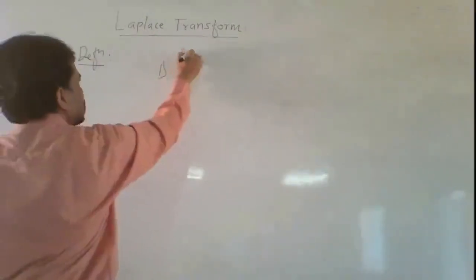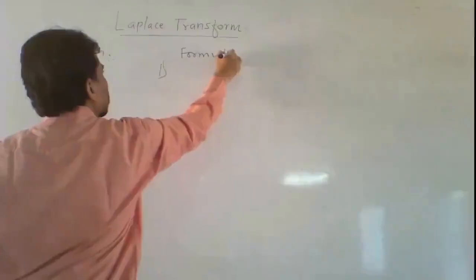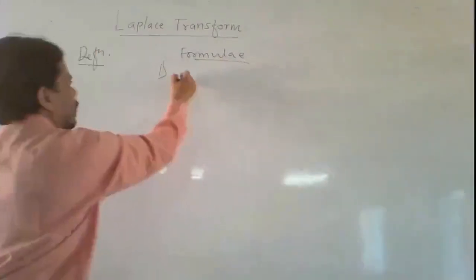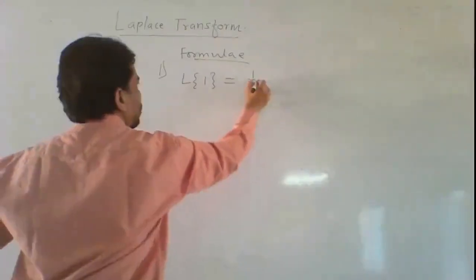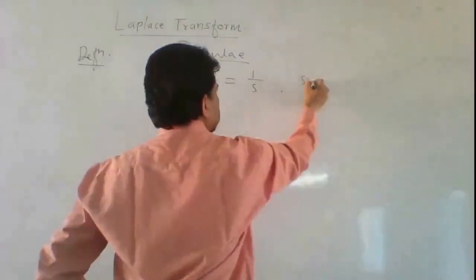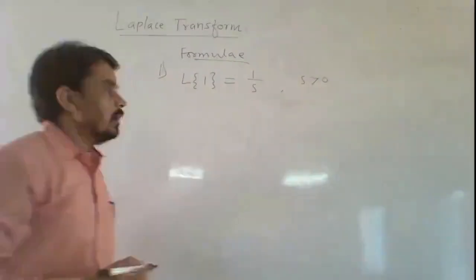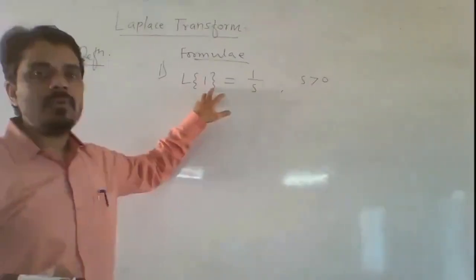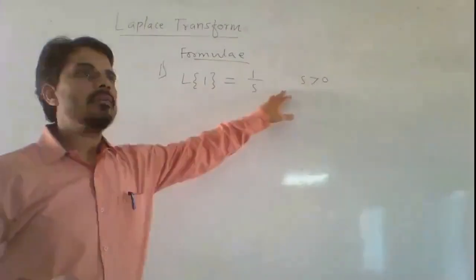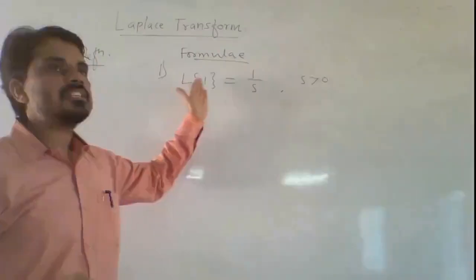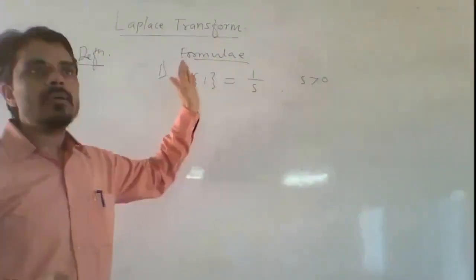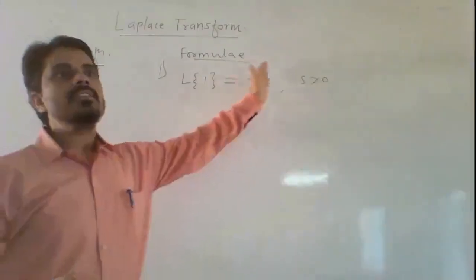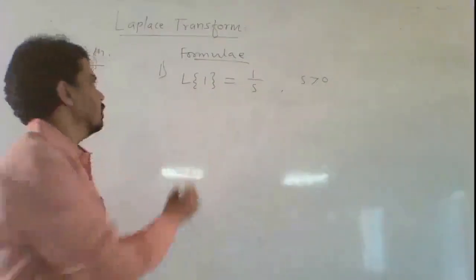First formula is Laplace transform of 1 is equal to 1 by s, where s is greater than 0. Laplace transform of constant 1 is 1 by s. Similarly, Laplace transform of 2 is 2 by s. So Laplace transform of constant k is k by s.